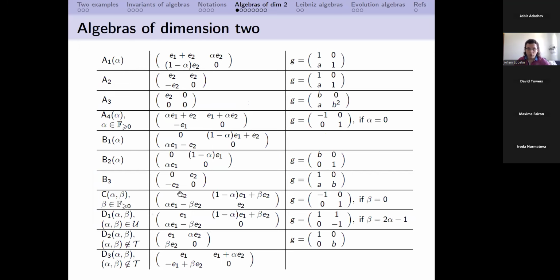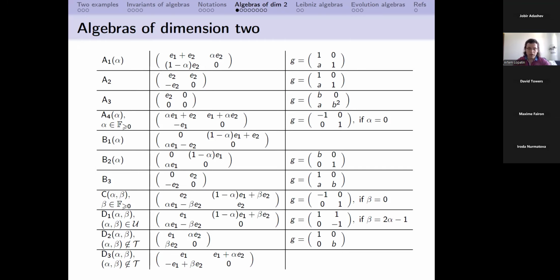Okay, so now I would like very briefly to consider the case of algebras of dimension 2. I will not consider all the details. First of all, here we work over an algebraically closed field. So in this case, we have a classification of algebras of dimension 2.